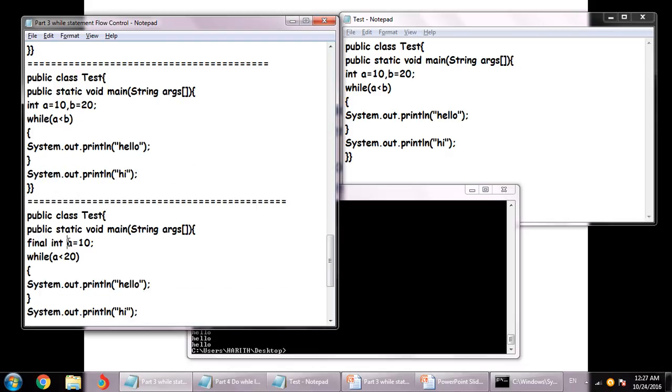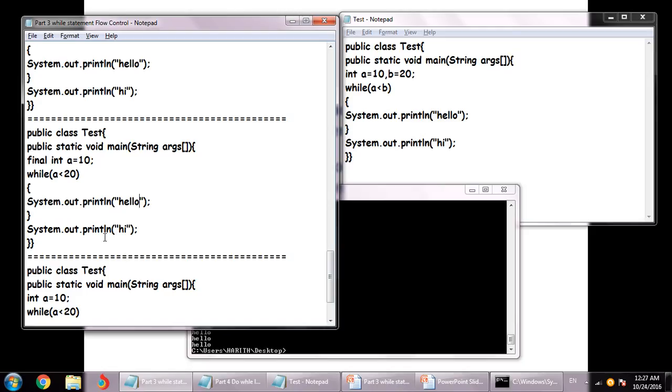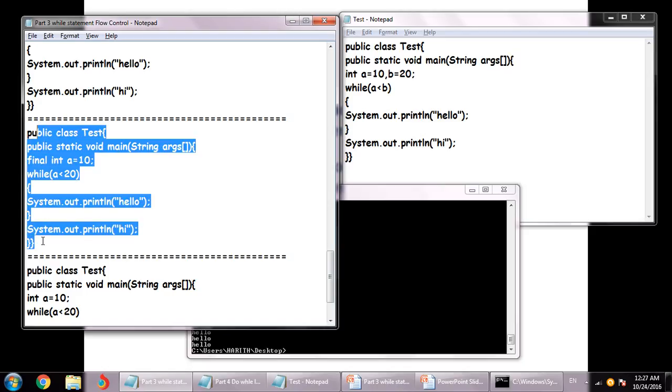What's going to happen is a will be treated as the constant and the value will be substituted by the compiler. So over here we will have 10 and not a, right? And when 10 is less than 20, it will find that these are constants and the result will become a constant. So 10 less than 20 is a true statement. That's why hello will be printed forever and ever, but hi will become unreachable. So we will have the error stating that the system out print line is not reachable or is unreachable.